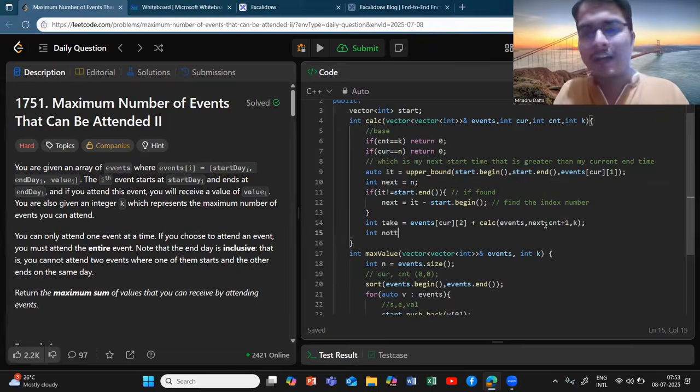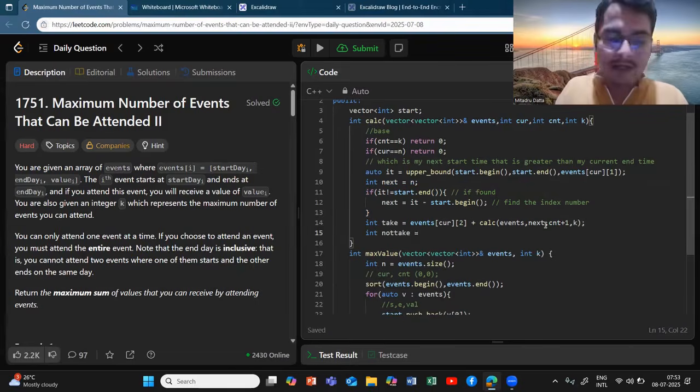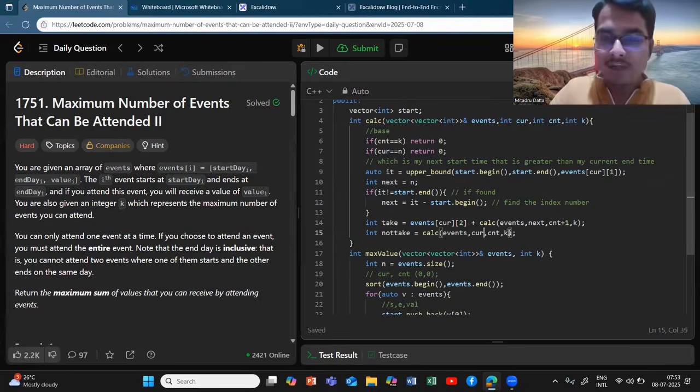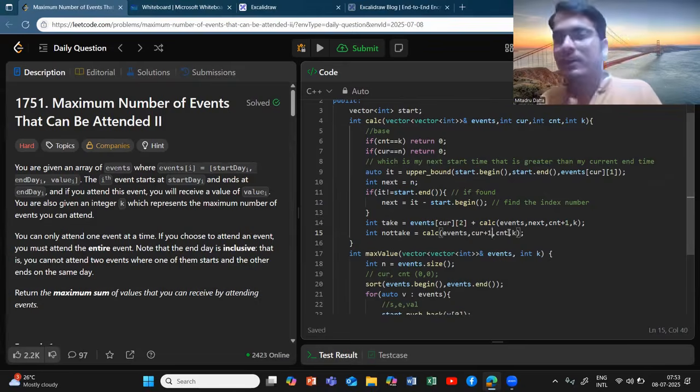I can also choose to not take. Then in that case, I will not get any of these values. I will just move on to my next index. I will not even increase the count. I will simply move on to the next index, which is current plus one, not even the next.